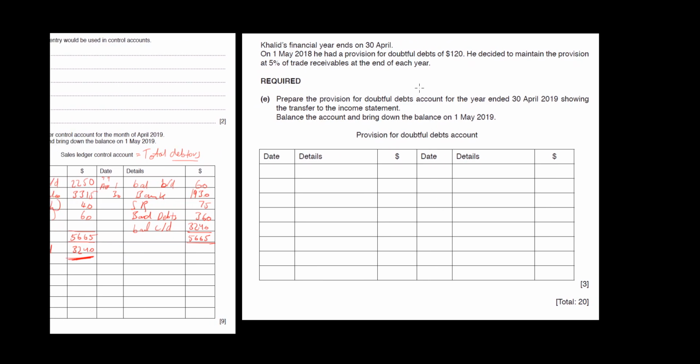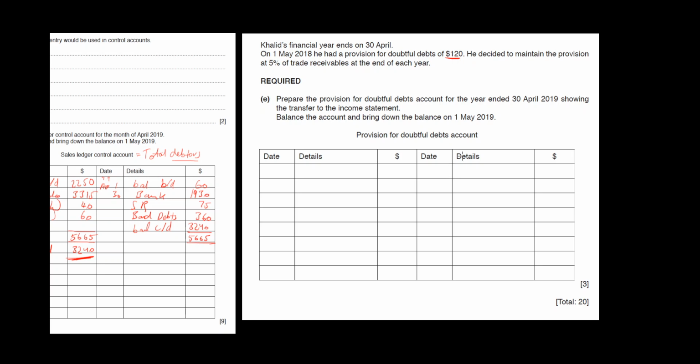Khalid's financial year ends on 30th April. So this is 30th April, right? On 1st May 2018, he had a provision for doubtful debts of 120. Previous year, so far it's 120. He decided to maintain the provision at 5% of trade receivables at the end of each year. Prepare the provision for doubtful debts account for the year ended 30th April 2019, showing the transfer to the income statement. Balance the account, bring down. It's very easy. That's why it's worth 3 marks.